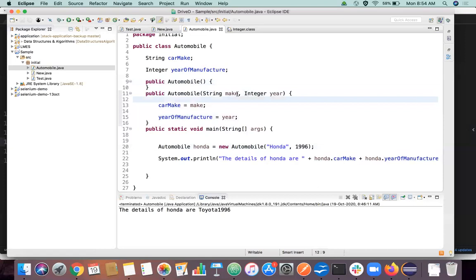Now we got Honda here and 1996 here, right? And we are just assigning these values to car make and year of manufacture in line numbers 13 and 15. So in this way also you can assign the values to car make and year of manufacture, and if you print the same line of code here, similar results will happen, right? Execute this, same result only, right? So instead of explicitly doing it every time, car make equal to Honda, year of manufacture equal to 1996, you can just pass it in a constructor. Because the constructor is called at the time of object creation, you can assign the values at the time of object creation itself.